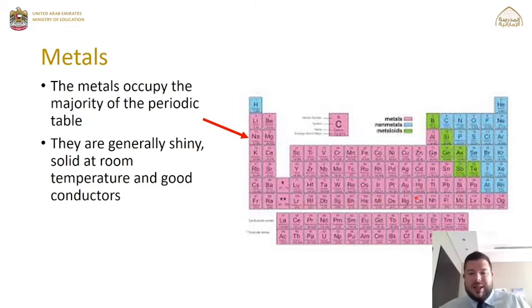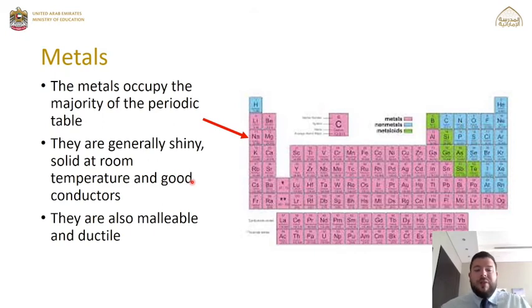Okay, mercury is an exception to being solid at room temperature, that is actually a liquid, but the rest of them are solid at room temperature. If we think of things like gold, it's generally shiny, and gold is a very good conductor and is used in a lot of technology and things like mobile phones and computers. And finally, we say that metals are malleable and ductile. And what malleable means is that they can easily be bent into shape.